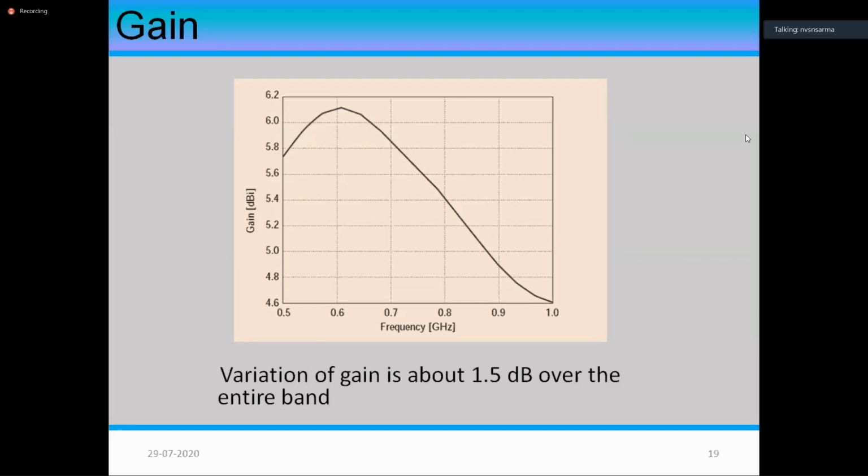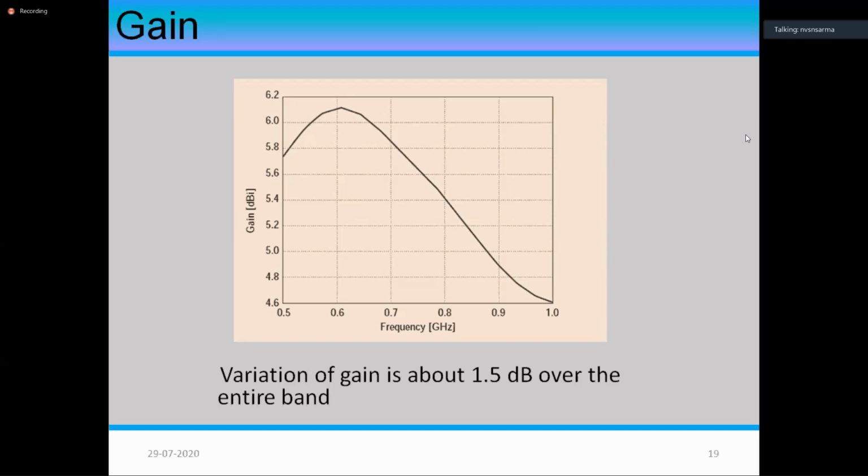That means the gain falls as you go to higher and higher frequencies, because of mismatch. Why does the gain fall? Actually, as the frequency is increased from 500 megahertz to 1 gigahertz, the wavelength comes down. So for the same physical size of the antenna, as the wavelength comes down, A by lambda square increases. When A by lambda square increases, the gain has to increase because the gain and the area are related by 4 pi AE by lambda square. So when lambda is decreasing, frequency is increasing. Please remember, when lambda is decreasing, 4 pi AE by lambda square should increase, or the gain should increase.